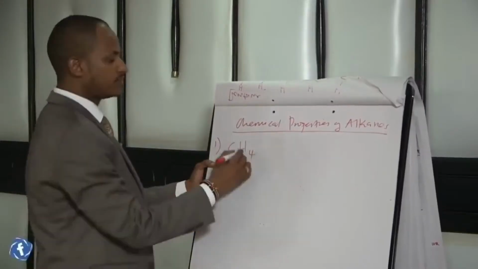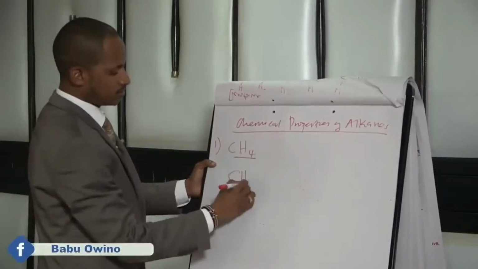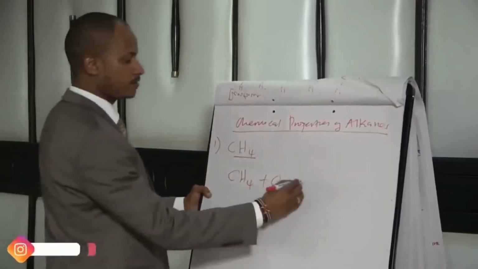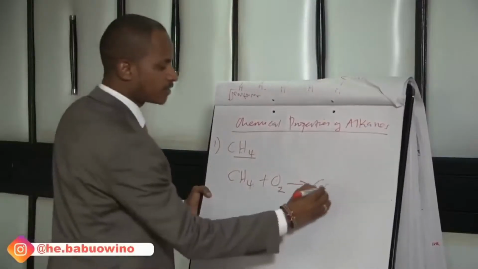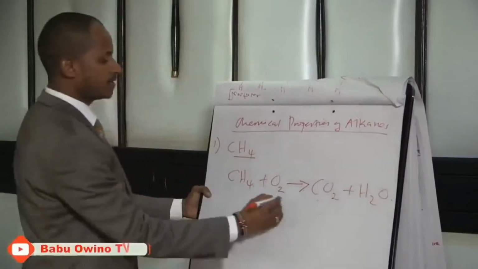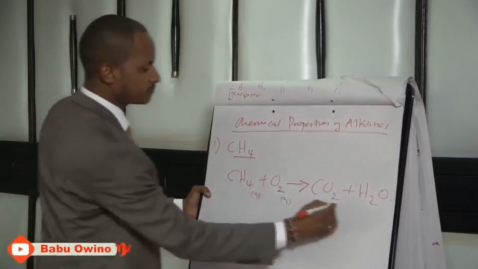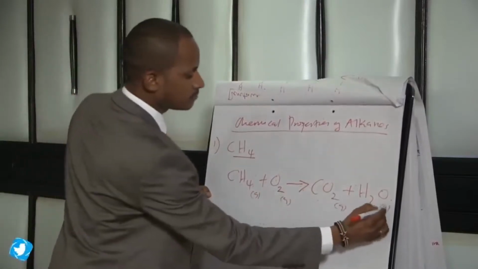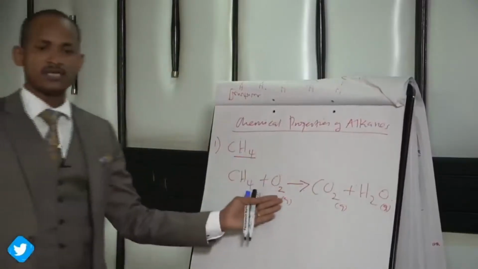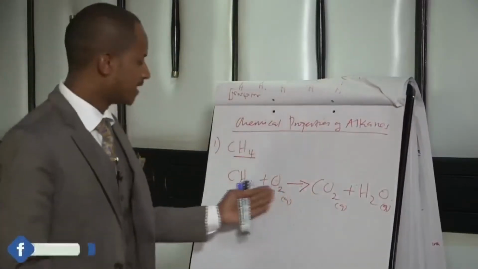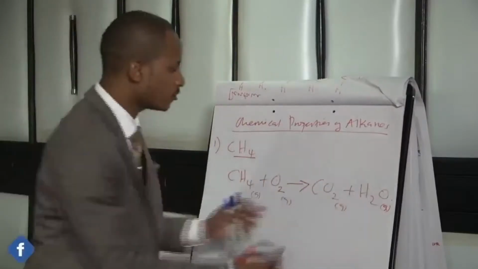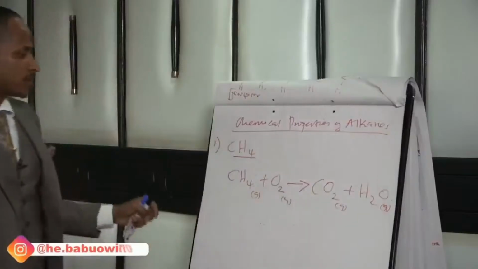So when methane reacts with oxygen, you get carbon dioxide and water, but they are all in gaseous form. When methane reacts with oxygen, combustion, when you burn it, they are all in gaseous state. You get carbon dioxide and water. So in this form, you can balance the equation.